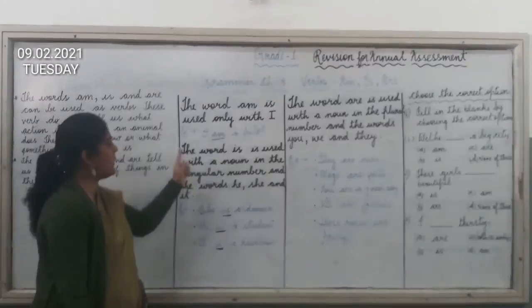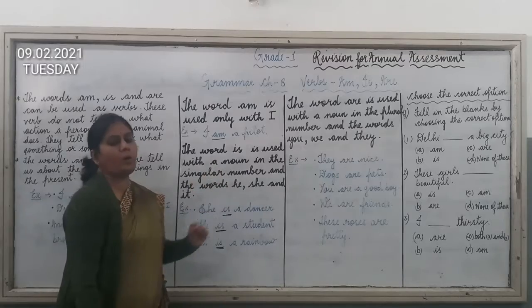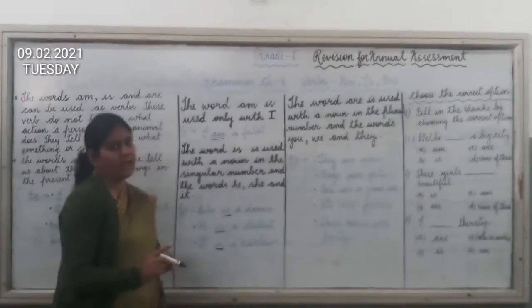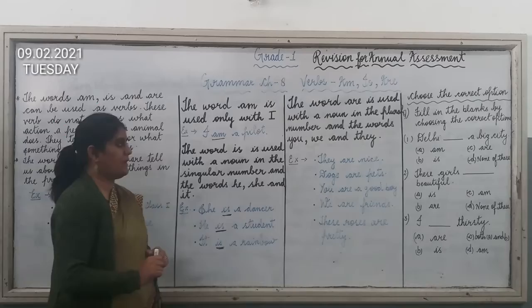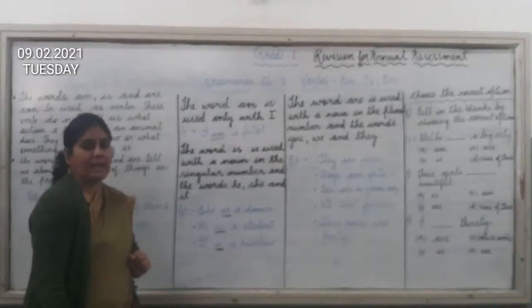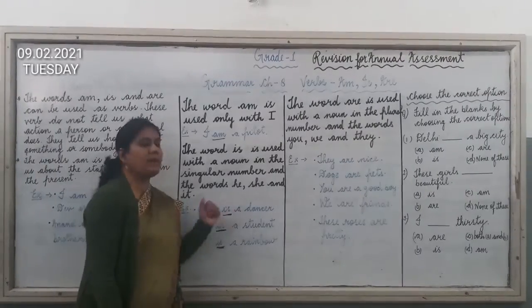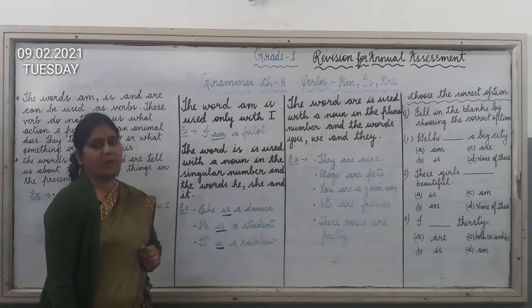As I have already explained, the word is is used with a noun in the singular number and with words like he, she and it. Or we can say with the pronouns like he, she and it. So children, you have to remember this usage as it will help you to solve the questions also. If you do not understand this, you will not be able to do the questions from your grammar book.